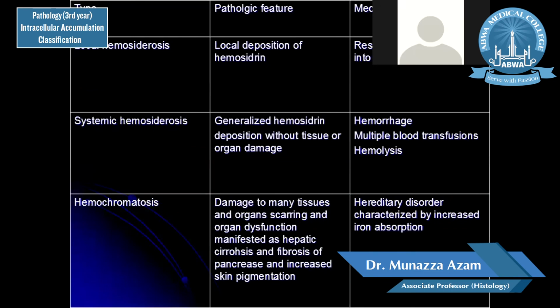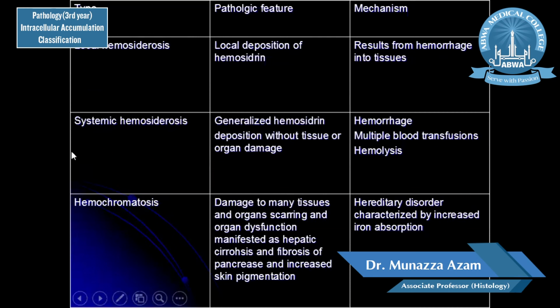Hemosiderin aggregates can be seen in different conditions. These include local hemosiderosis, systemic hemosiderosis, or hemochromatosis. Local hemosiderosis is basically local deposition of hemosiderin, and it results from hemorrhage into the tissues. So just a bruise, just a hemorrhage in the tissue, can lead to local hemosiderosis.